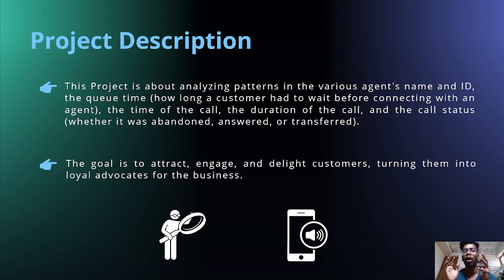We want to find the minimum agent requirement in the shifts 9 to 10, 10 to 11. For one day, how many agents are required? We did some calculations on average duration, and many other analyses. So we go into the project.